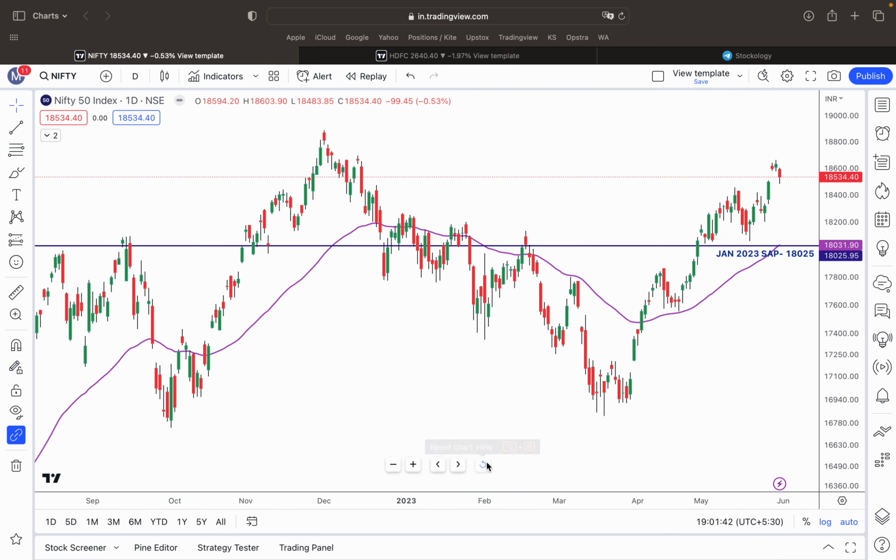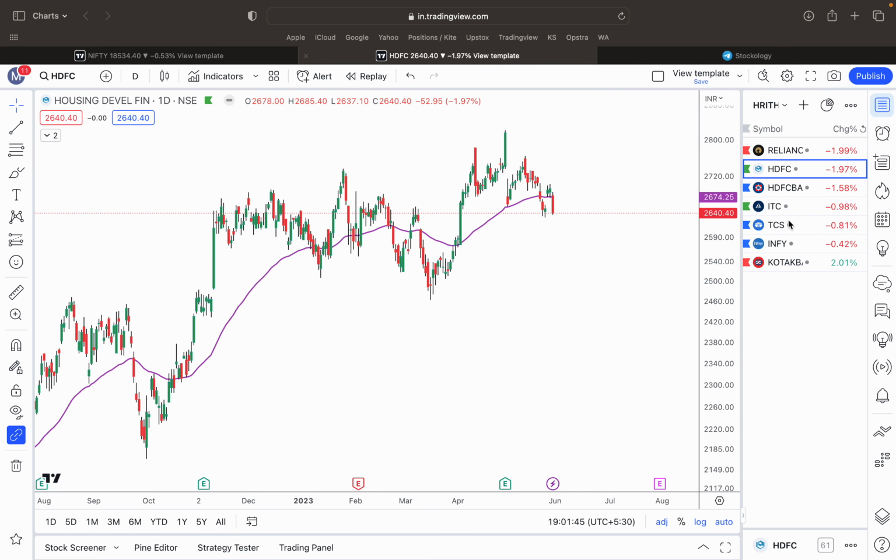All right. So once the market opens, just glance through this HRITHIK list and see if more than 50% of the stocks in this list are outperforming or underperforming. That way you will have an idea of how the day is going to pan out. If the majority of the stocks are bearish, you can expect Nifty to underperform or remain bearish for the day. If more than 50% of these heavyweights are performing well, then Nifty can be stabilized for the day. Likewise, if all the stocks are in green, then Nifty will be strong for the particular day.